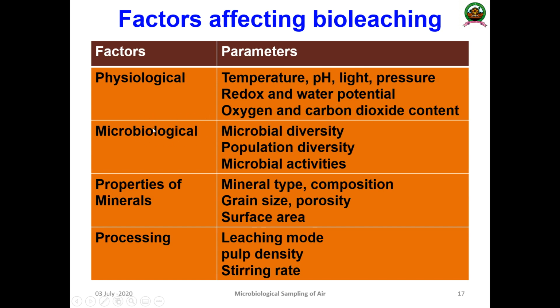The microbial factors are the microbial diversity, the nature of the microorganism, the population diversity, and the microbial activity in that particular environment. Then the properties of the mineral: the type, composition, size, porosity and surface area of the mineral. Then the processing factors: the leaching mode, pulp density and strain rate.